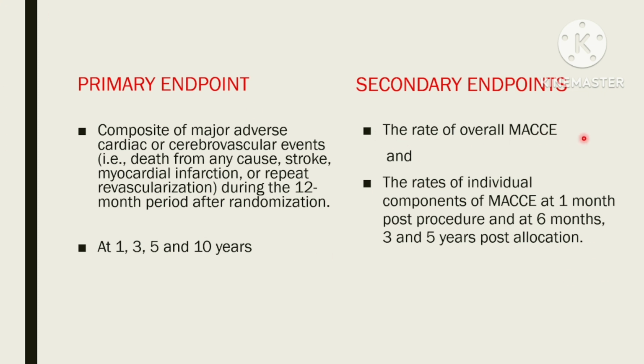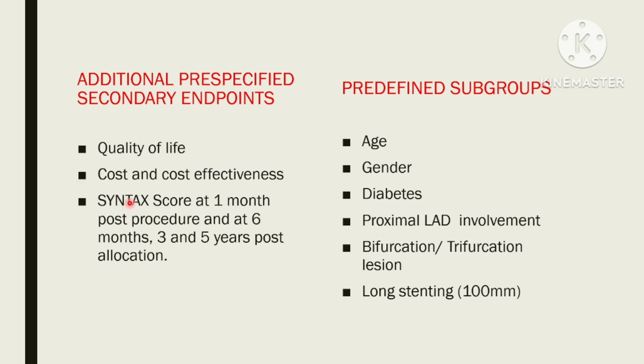The rate of overall MACE and the rates of individual components at 1 month post-procedure and at 6 months, 3 and 5 years post-allocation were the secondary endpoints. Quality of life, cost and cost-effectiveness, and SYNTAX score at 1 month post-procedure and at 6 months, 3 and 5 years post-allocation were the additional pre-specified secondary endpoints. The predefined subgroups used for subgroup analysis were age, gender, diabetes, proximal LAD involvement, bifurcation or trifurcation lesions, and total length of stents used in a particular patient more than 100 mm.